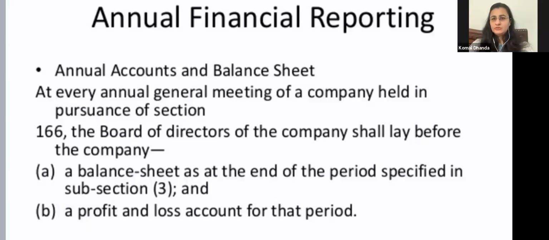So welcome to the class of financial statement analysis. We are going to continue with the last topic, that is financial reporting. So now let's understand what is annual financial reporting.